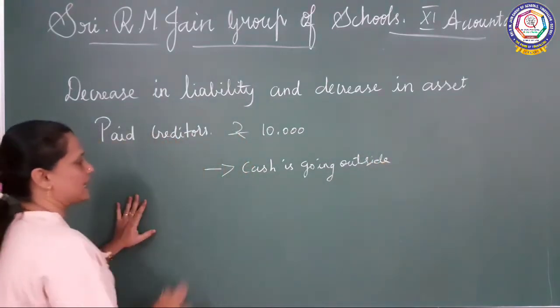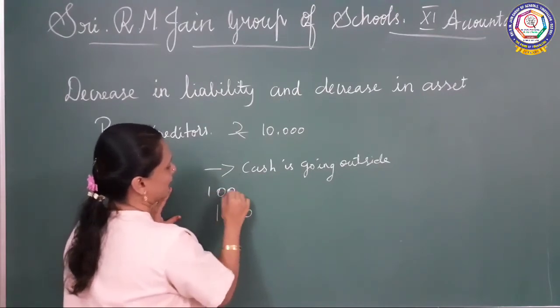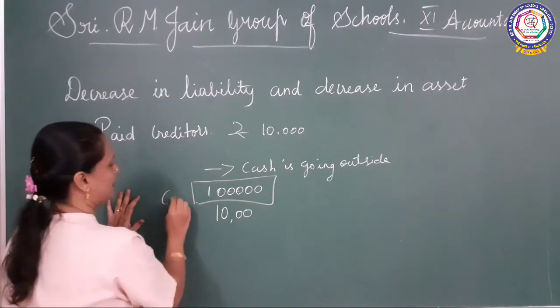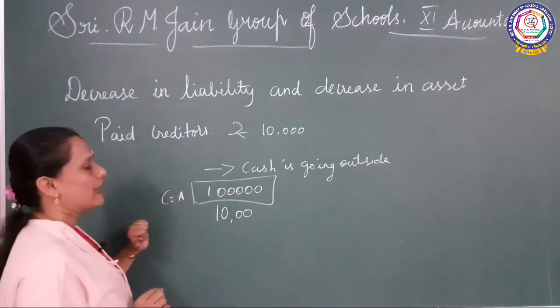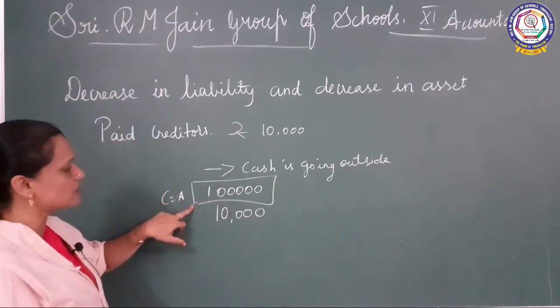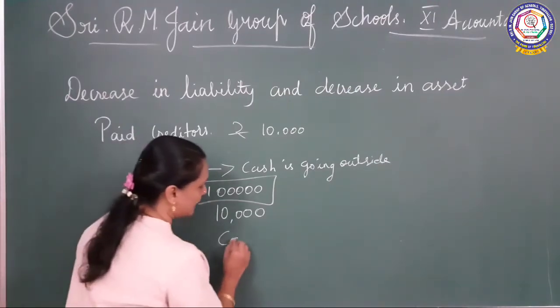For example, if he has 1 lakh rupees, he has an asset, isn't it? He takes from cash and gives to the creditors. See how I am doing.